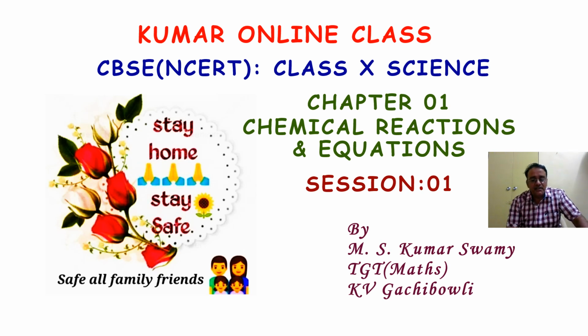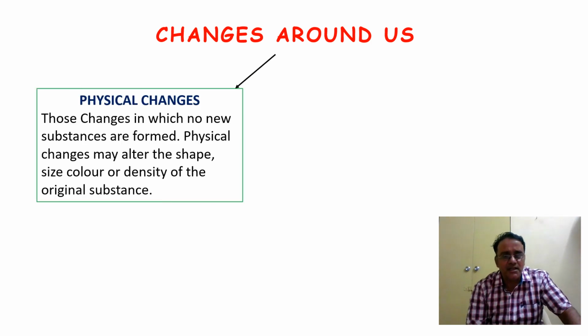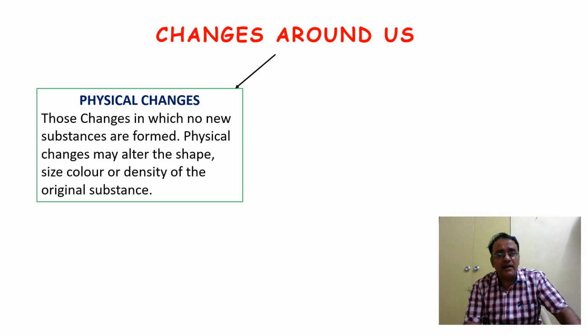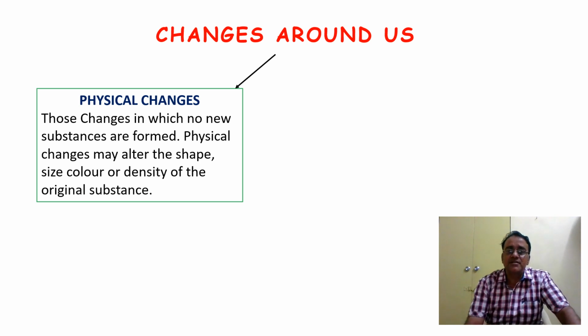So you have studied in class 8th and 9th the changes around us. These can be classified into two categories. The first one is physical changes: those changes in which no new substances are formed. Physical changes may alter the shape, size, color or density of the original substance.